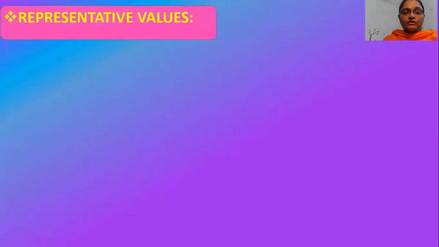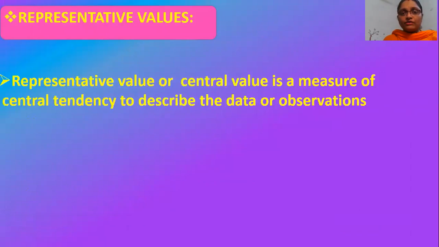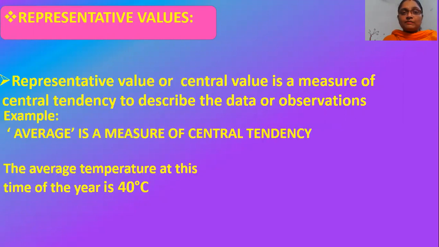Now moving on, what are representative values? Representative values or central value is a measure of central tendency to describe the data or observations. For example, average is a measure of central tendency. You must have already heard this. Let me tell you one statement here. The average temperature at this time of the year is 40 degrees Celsius.